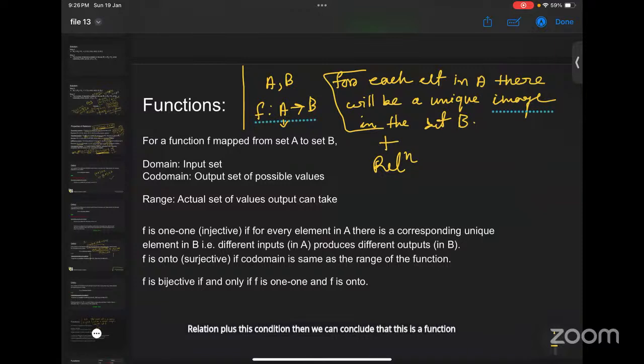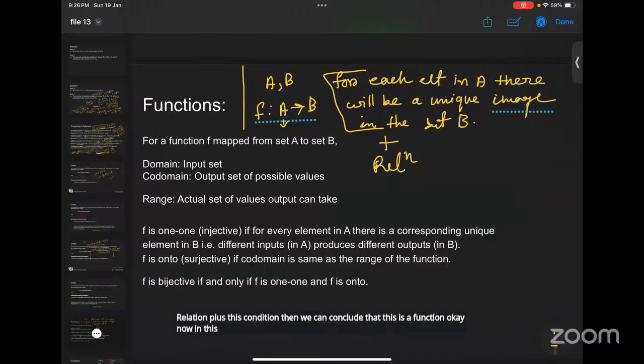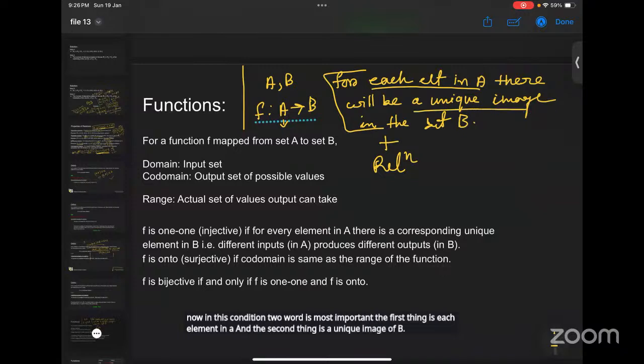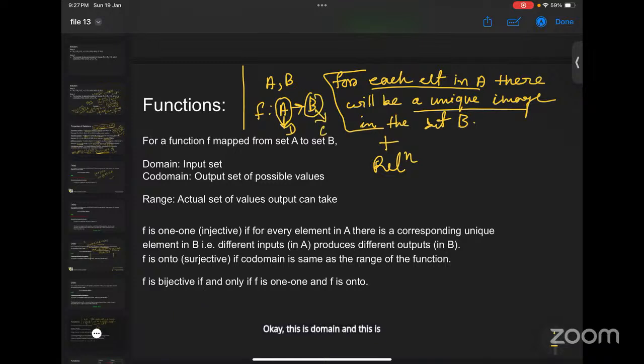Now in this condition, two phrases are most important. The first is each element in A, and the second is a unique image in B. If you want to define a function, the first set, the set of all inputs, is called the domain, and the second set is called the codomain.